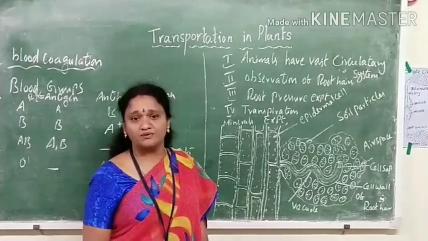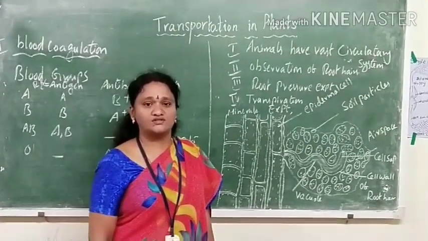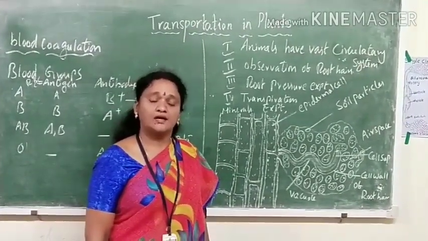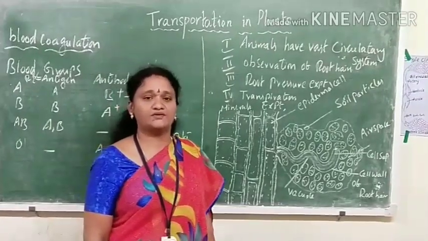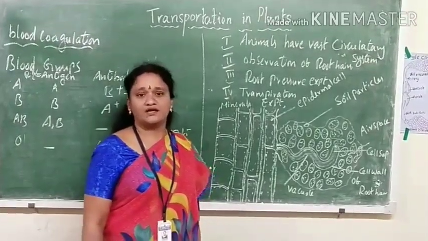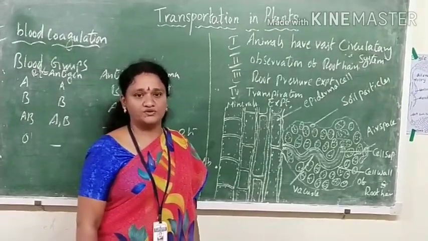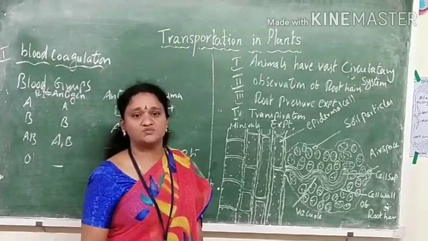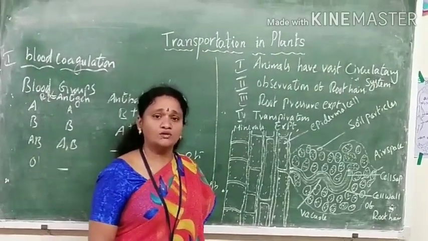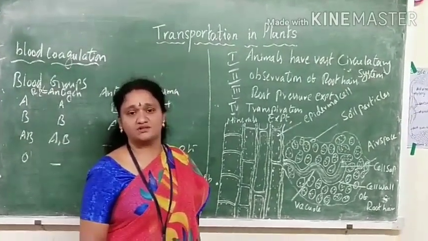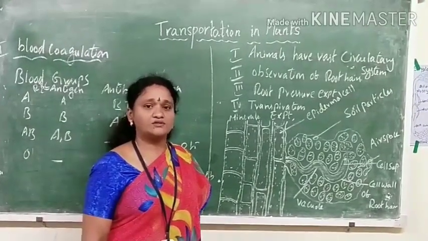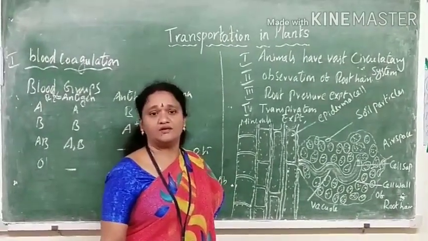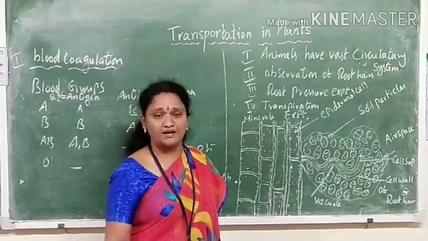They are capable of supplying glucose, oxygen and water to every cell, and the cell will undergo metabolic activities. After the metabolic activities, waste will be produced. The transport system is capable of removing this waste material out of the body. So just as a well-developed transport system is present in animals, we'll also see a well-developed transport system in plants.